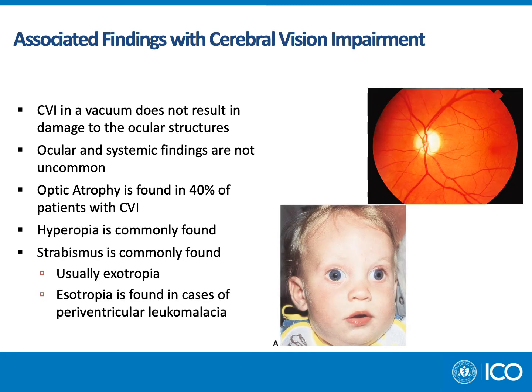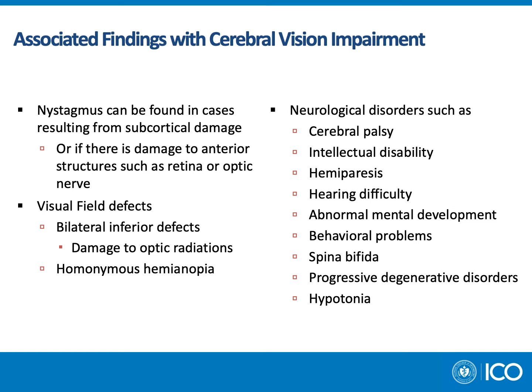Though CVI in a vacuum does not result in damage to the ocular structures, ocular and systemic findings are not uncommon. This is because etiologies for CVI are not specific to the post-chiasmal visual pathway. Optic atrophy is found in about 40% of patients with CVI, and this can be due to hypoxia or papilledema secondary to hydrocephalus. Hyperopia is commonly found, as well as strabismus, usually infantile exotropia in the case of full-term infants, and esotropia found in cases of PVL in preterm infants. Additionally, nystagmus can be found in cases resulting from subcortical damage or if there's damage to the anterior structures such as the retina or optic nerve.